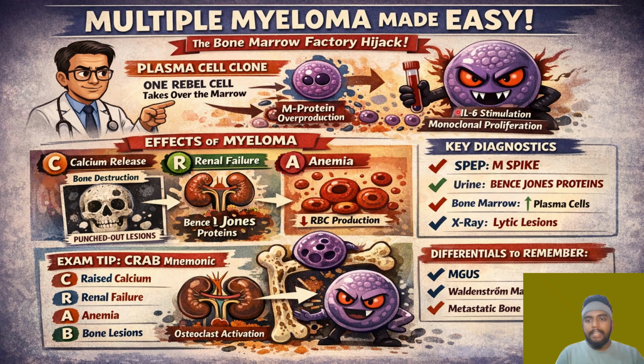Now there will be interleukin 6. How has it been produced? Interleukin 6 is produced because there is an increase in the plasma cells in our bone marrow. These plasma cells come in contact with the stromal cells of the bone marrow. Our bone marrow normally has stromal cells, yes or no? Interleukin 6 is produced by the stromal cells when the plasma cells get in contact with them.